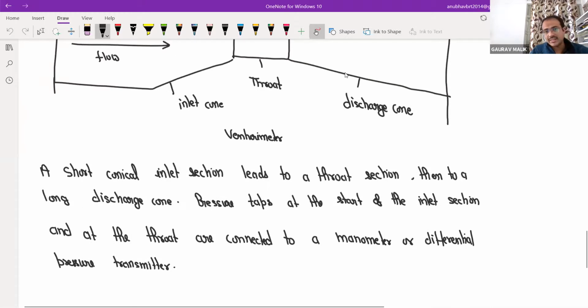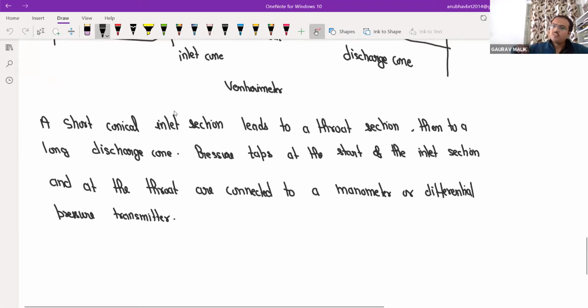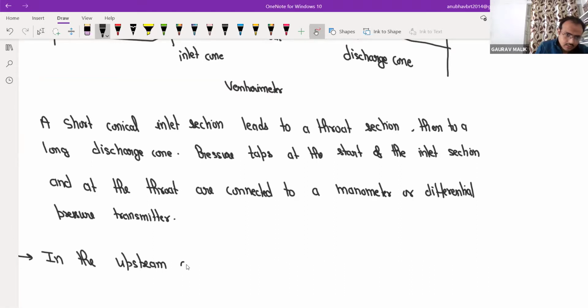It is the upstream and it is the downstream. Here velocity will increase. Here velocity will decrease because A into V is equal to constant. As the value of V is going to increase, it means A is going to decrease. As the value of A is going to increase, the value of V is going to decrease. So in the upstream section, or in the upstream cone, the fluid velocity is increased and its pressure decreased.